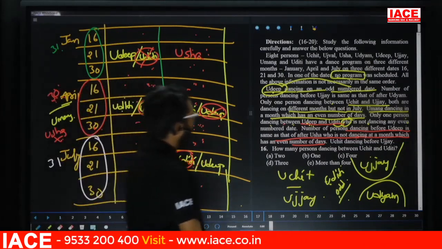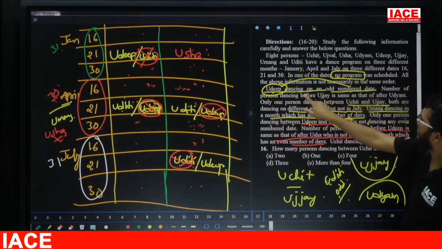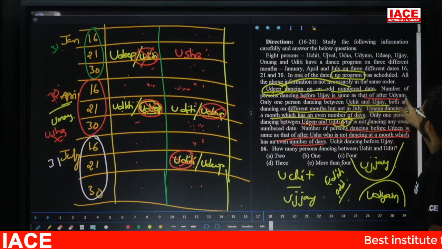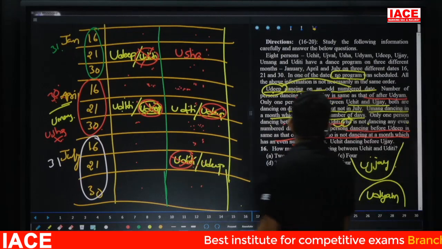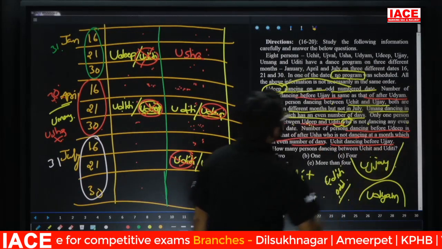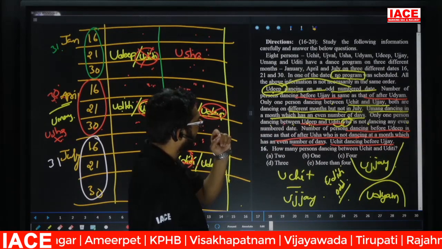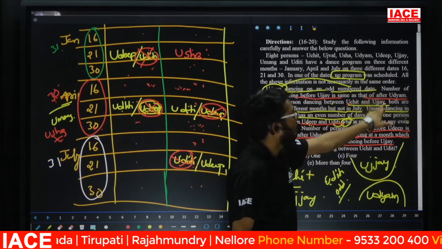Now take first point. Friends check here. Number of persons dancing before Vijay is same as that of after Udyam. Next point is what? Uchit is dancing before Vijay. Next, they give one point is what? One person dancing between Uchit and Vijay.